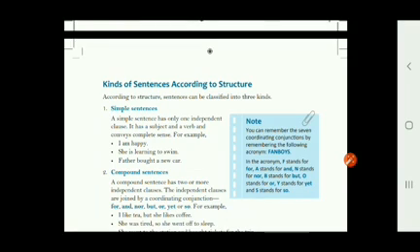Now see the second example. She is learning to swim. In this also we can see the subject, she, the verb, is learning, and complete information about her. What is that information? The information is that she is learning to swim.